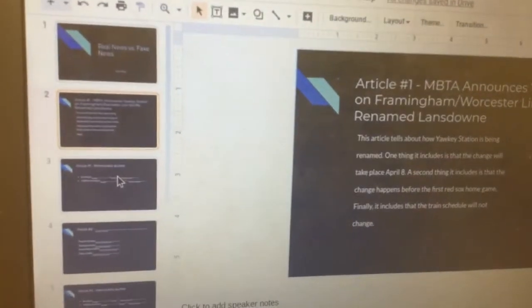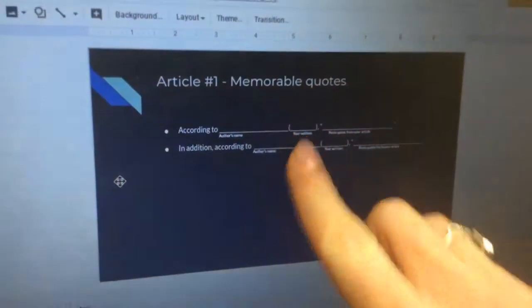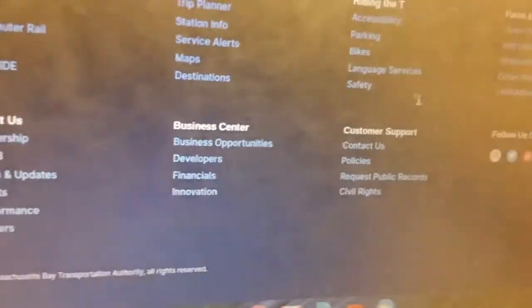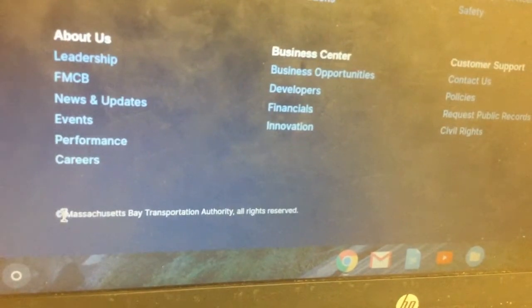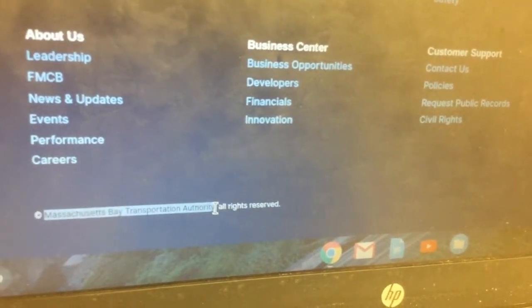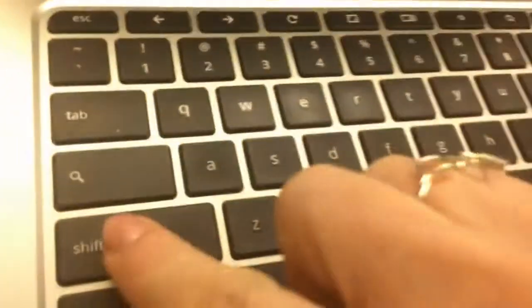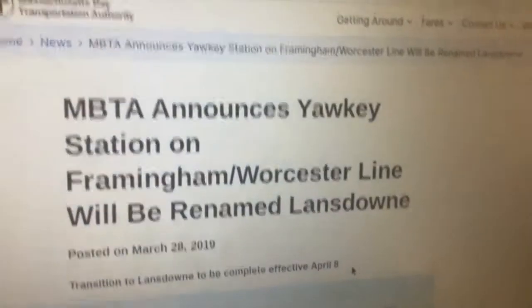Then you're going to click on slide 3, and where it says according to author's name and year written, you're going to click back over to the article. There is no author here, but it says down at the bottom that it was written by Massachusetts Bay Transportation Authority. So I'm going to click and drag to highlight that line of who created it and then hit Control-C. You will notice that it has the year 2019.